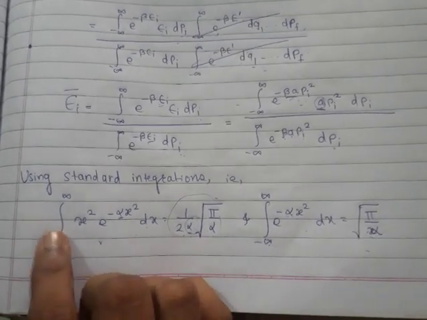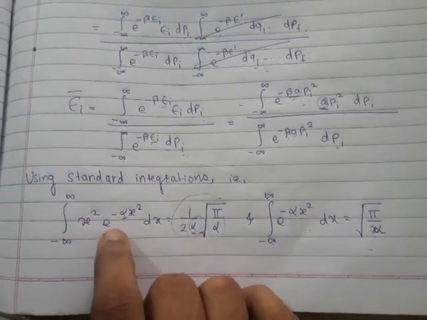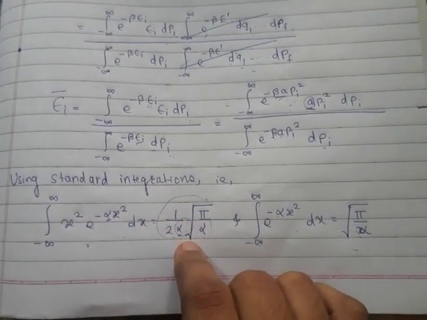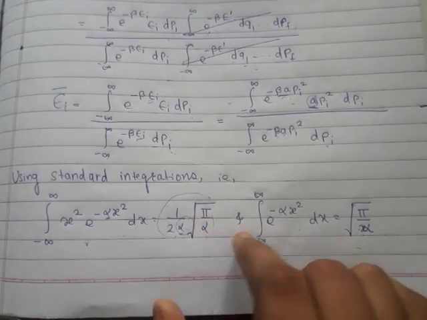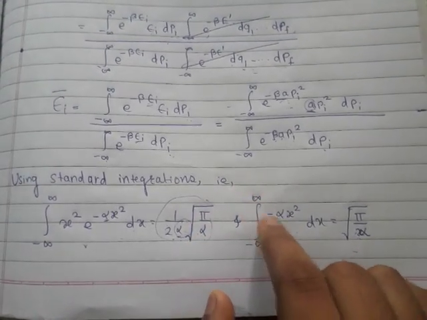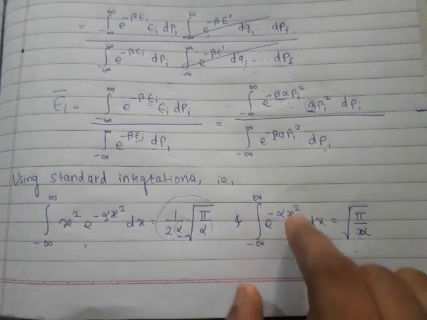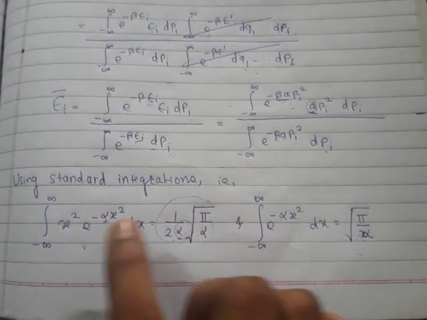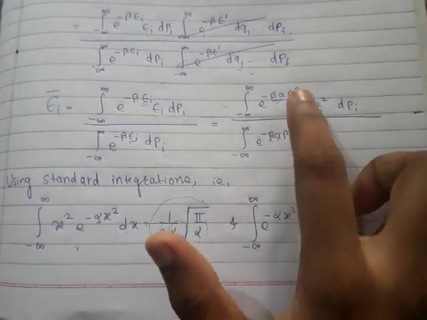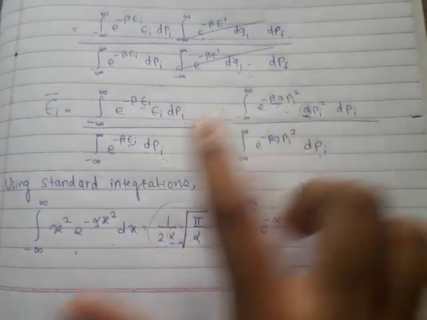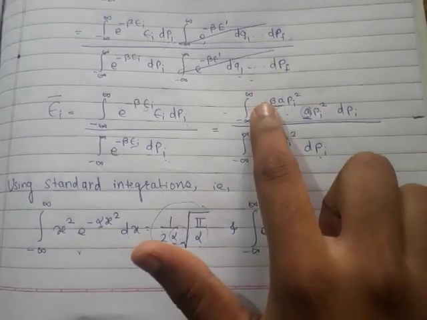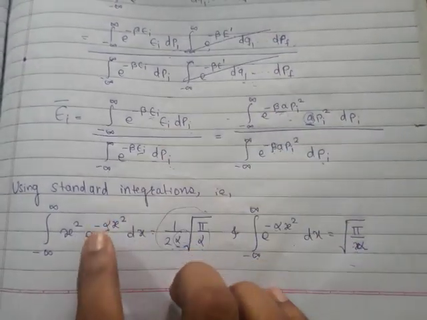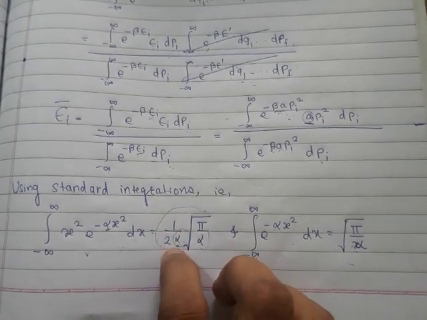Then, using standard integrations, which are the integration from minus infinity to infinity of x square e raised to minus alpha x square dx, equal to 1 upon 2 alpha into root pi upon alpha, and the integration from minus infinity to infinity of e raised to minus alpha x square dx, equal to root pi upon alpha. These two standard integrations we will use for solving these two integrals. So we'll take the constant outside and compare, and we'll get 1 upon 2.